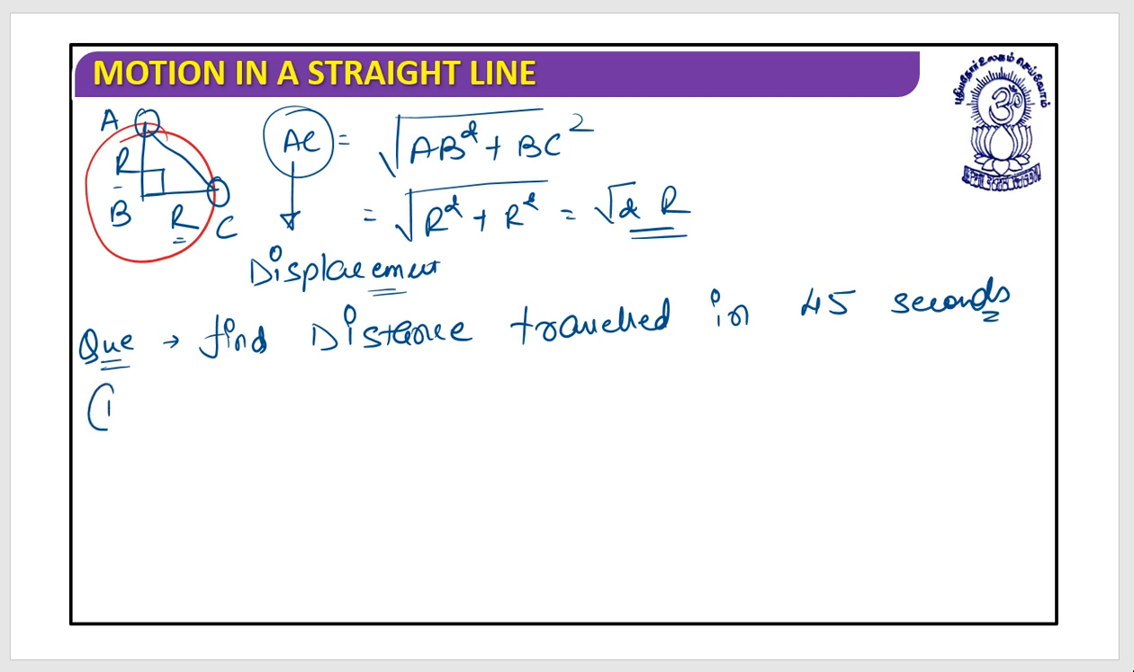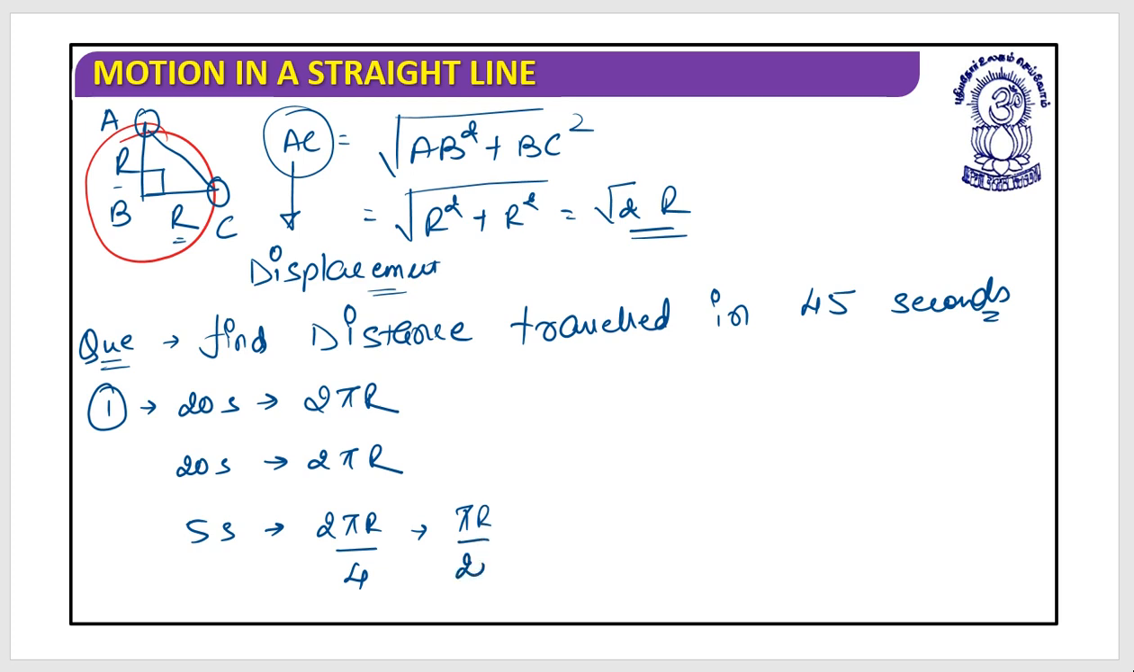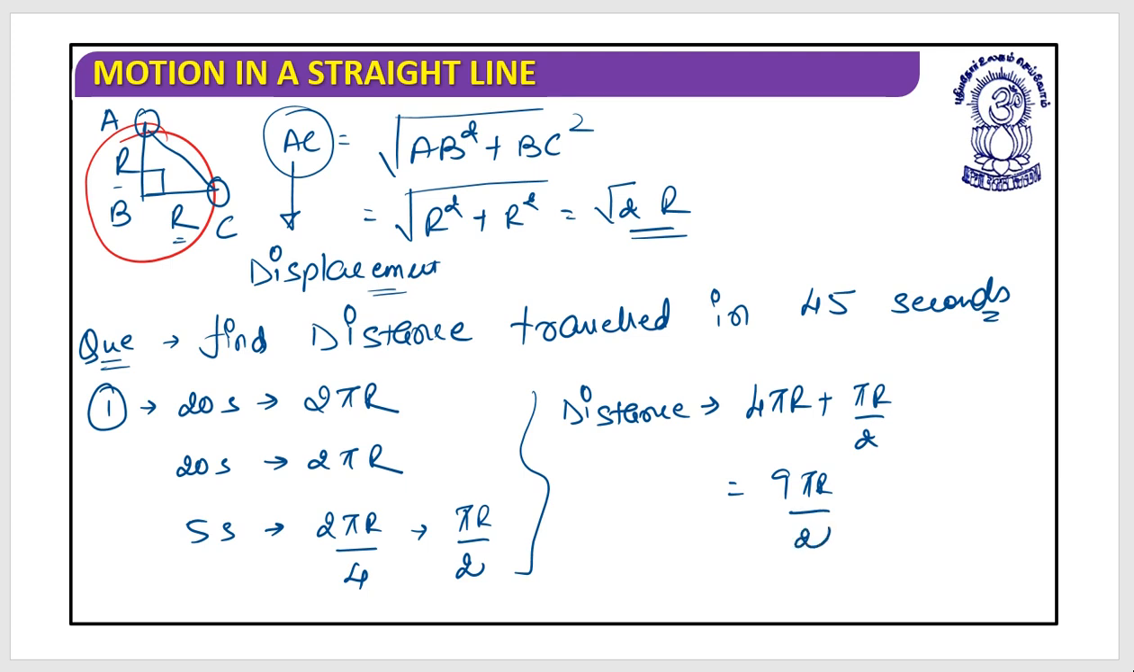So if I write like this, in first 20 seconds it has traveled one circle, so it is 2 pi r. In next 20 seconds it has traveled 2 pi r again. In next 5 seconds it has traveled only one section, so I should write it as 2 pi r by 4. And when I write like this, it would be pi r by 2, that you know. So total distance should be 2 pi r plus 2 pi r, it is 4 pi r plus pi r by 2. I can write this as 8 pi r plus pi r, this is 9 pi r by 2 in meter. This is total distance traveled.